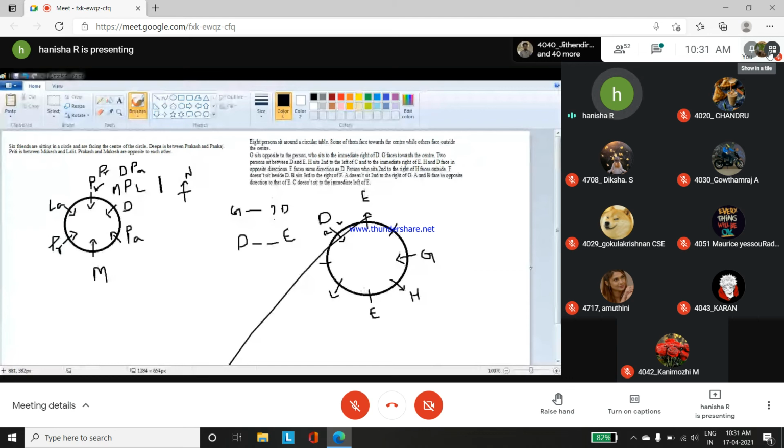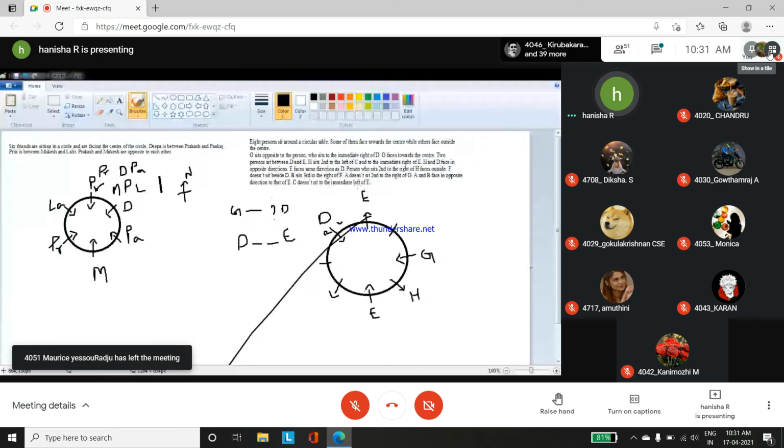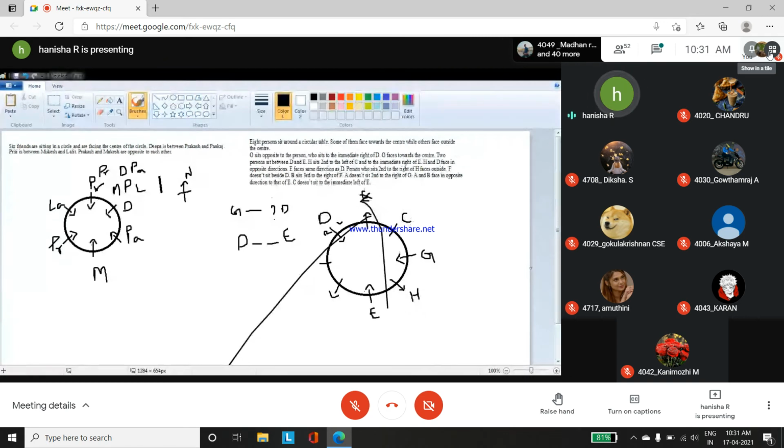Only in this case H will come on the immediate right of E. Okay, so here you can't have the immediate right, so E will come only over here. From this itself, this possibility is ruled out. Okay, this possibility is ruled out. So towards the right of E you have H, and second to the left of C, so I should have C here. Okay, that is the correct position. So that second to the left of C, it is clear.